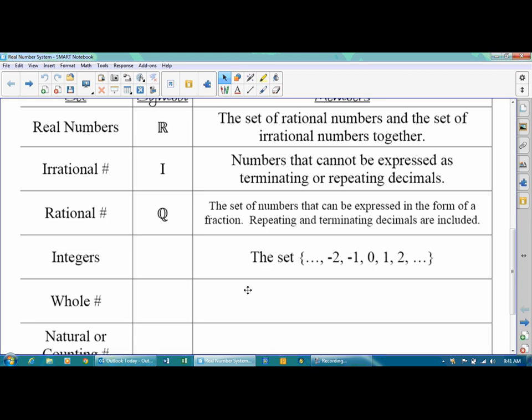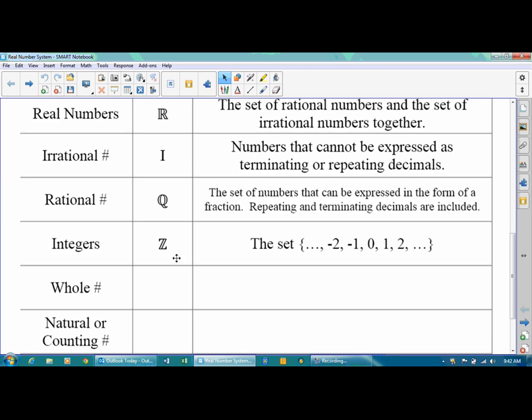Again, I was already taken for the symbol, so we use a different letter. We use Z. Again, you don't have to draw it like that. You can just use a capital Z. It's no big deal. Just be aware that you may see them like this.